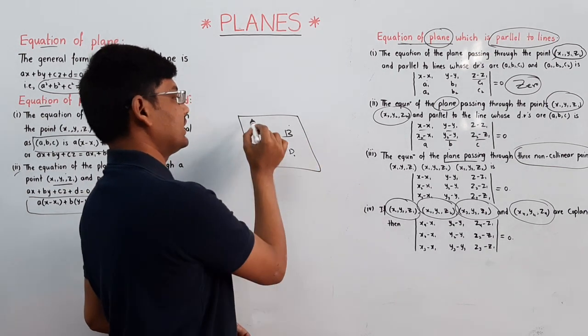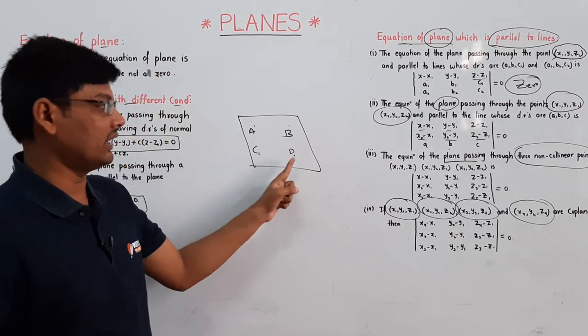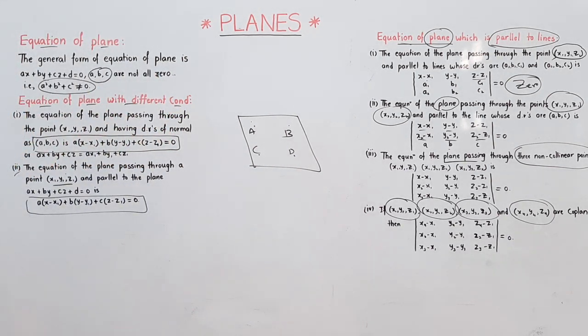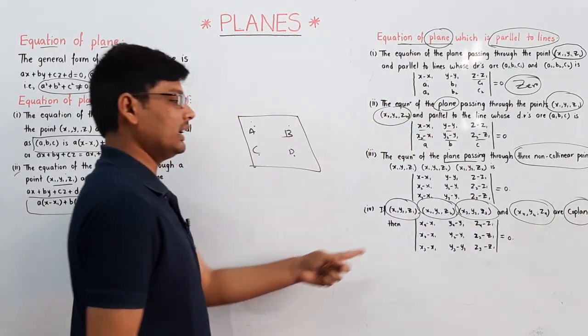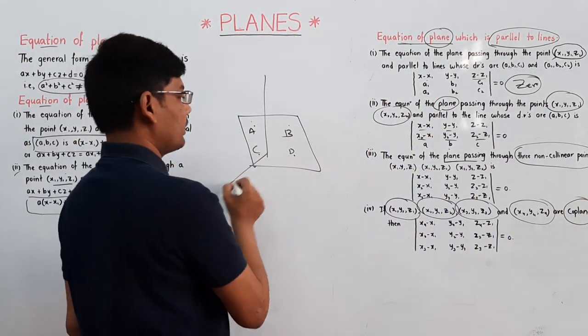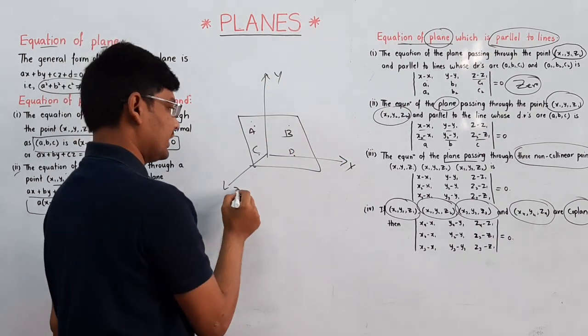So A, B, C, D, this is x1, y1, z1, this is x2, y2, z2, this is x3, y3, z3 and this is x4, y4, z4 here. If we take four coplanar points, then the equation of a plane, this is x, this is y and this is z here, this is the origin.